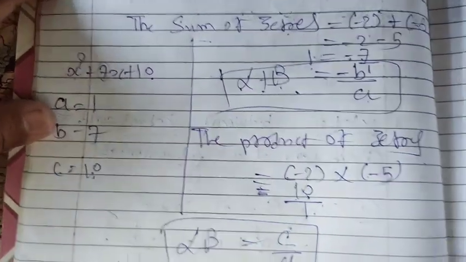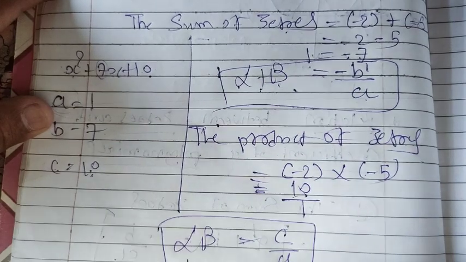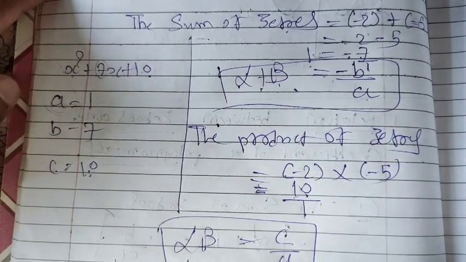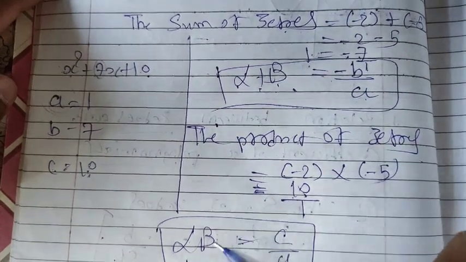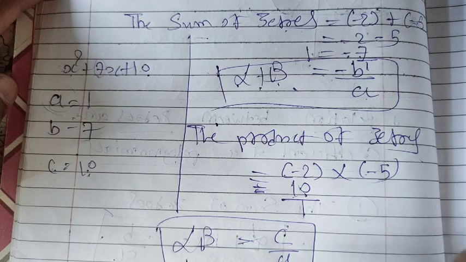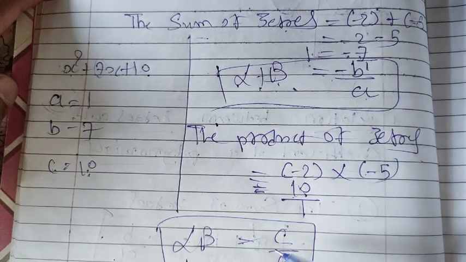So we have checked the relationships: alpha plus beta is minus b upon a, and alpha beta is equal to c upon a. We can find these directly, but we have to verify in this question. So we calculated the zeros of the polynomial by factorization, and we can directly take the answers, minus 7 upon a and 10 upon a.